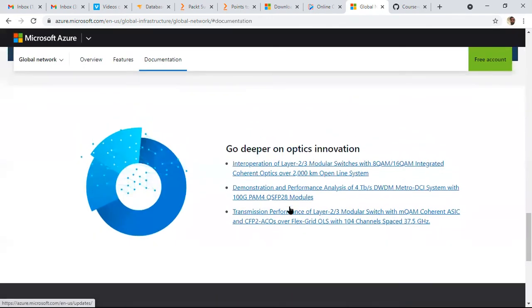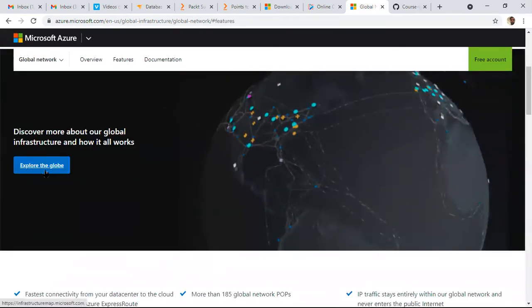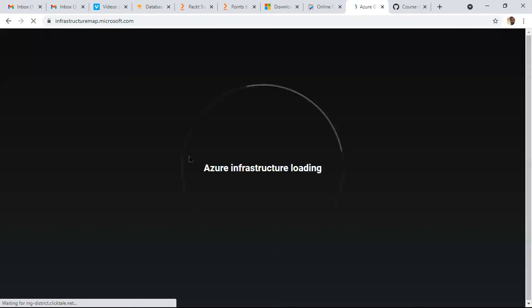Actually, we have regions, and each region is a collection of data centers.